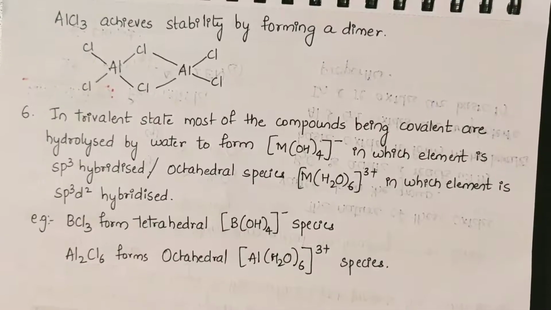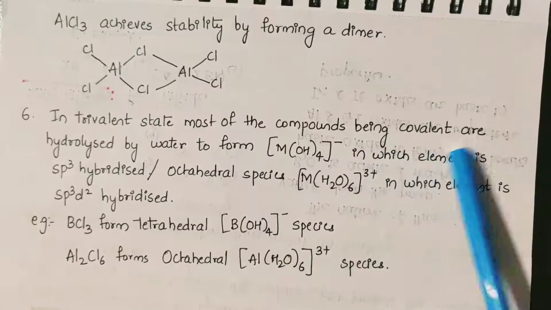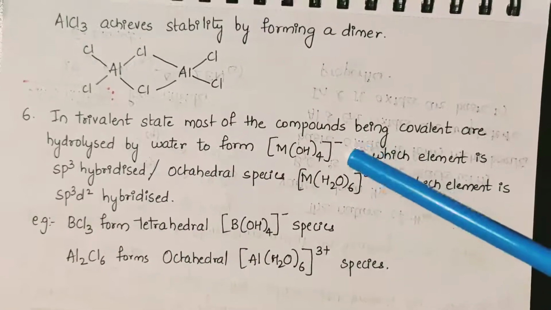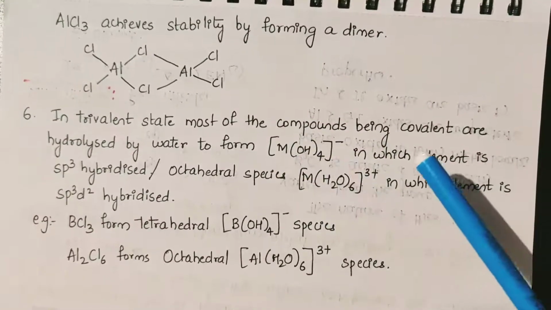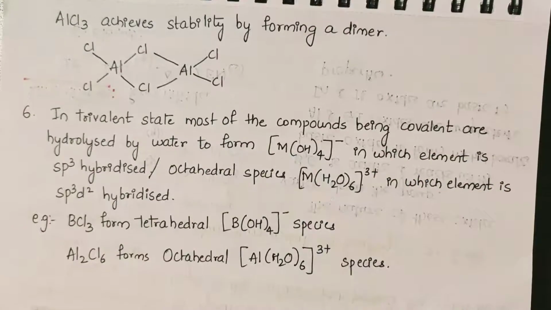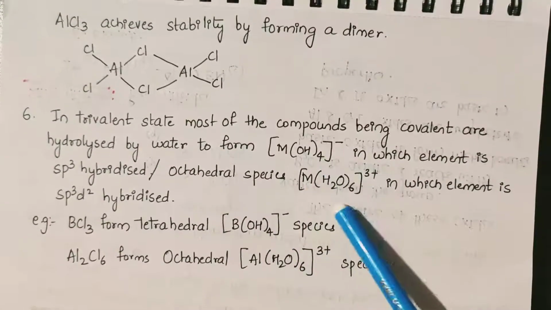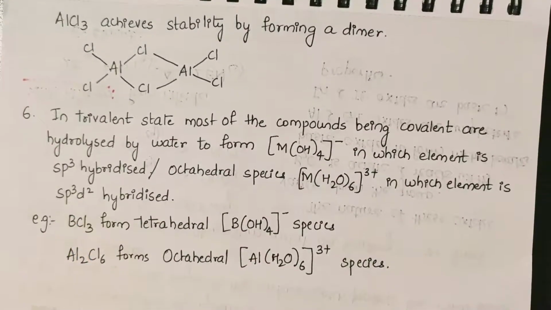Next, in trivalent state, most of the compounds being covalent are hydrolyzed by water to form either tetrahedral species, in which the element is sp3 hybridized, or octahedral species of this kind, in which the element is sp3d2 hybridized.